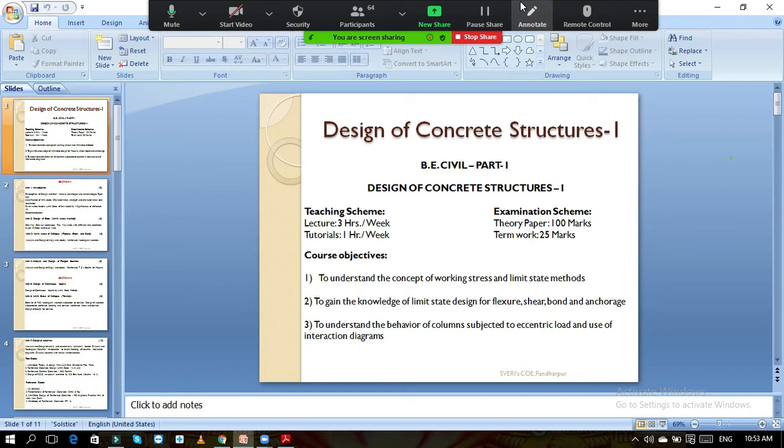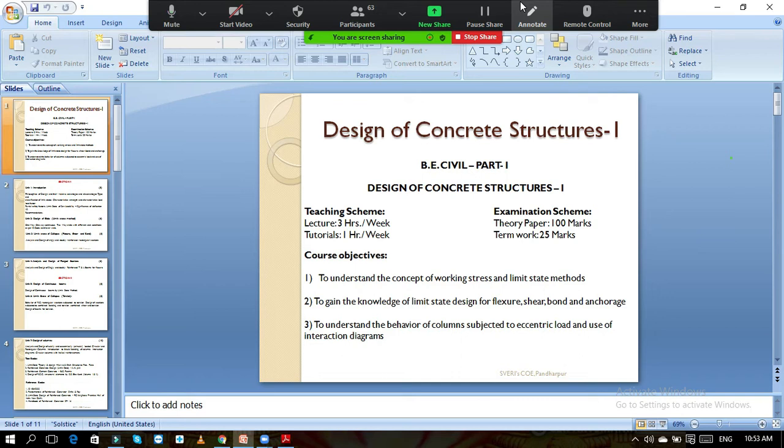These are some basic things which I am telling you, which are required before going to deal with this subject. And the most important thing is the shear force and bending moment.